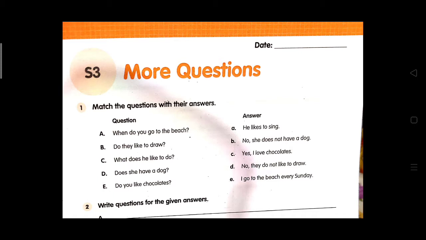Do they like to draw? So for option B, what will the answer be? Because it is starting with do, it must have its answer with yes or no. Then next, what does he like to do? Does she have a dog? Do you like chocolates?